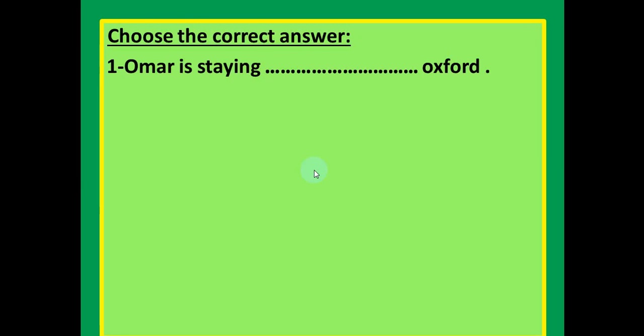Choose the correct answer again. Number 1. These exercises are about the whole unit, Unit 8. Omar is staying space Oxford, in, on, at. The right answer is in. Yes, it is followed by Oxford, a city, so the answer is in Oxford.